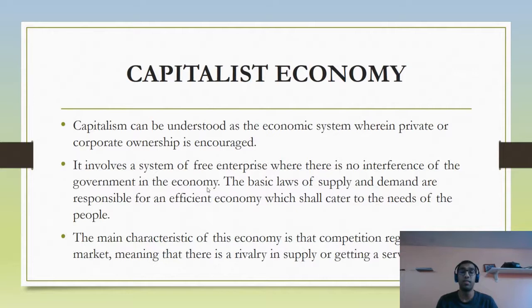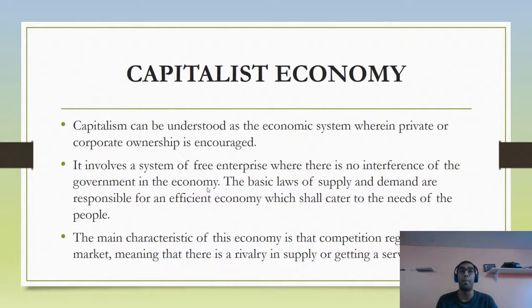The main characteristic of this economy is that competition regulates the market, meaning that there is a rivalry in supplying goods or services. This means that there's no government regulation, which means that certain practices can be followed which would not be allowed in different types of economies. For example, if pollution of the river increases my profits, the government will not step in in this kind of case.